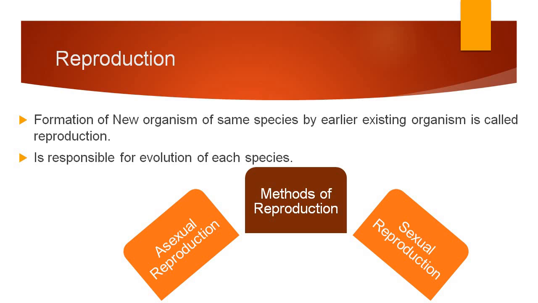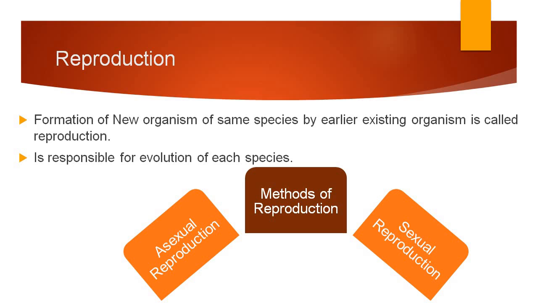So let us start with the first concept of this lesson, reproduction. Reproduction is the formation of a new organism of the same species by an earlier existing organism. So reproduction is the process in which a new individual is produced from the parent individuals.